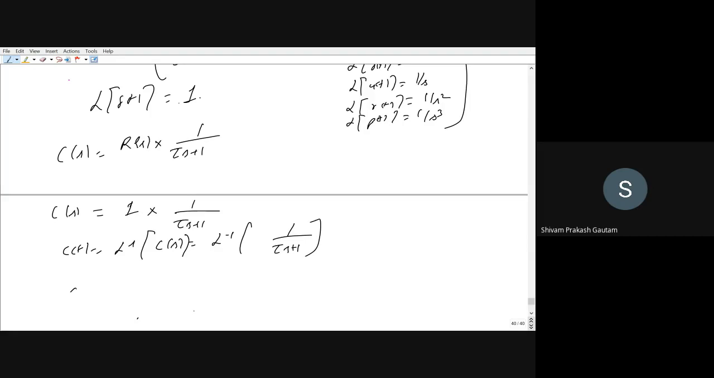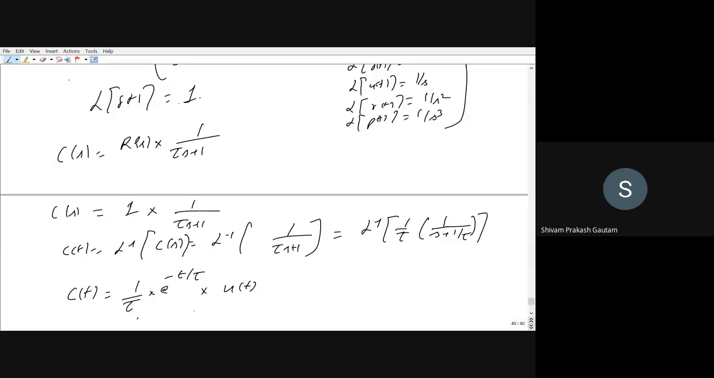I'm directly writing here c(t). If you take tau common, Laplace inverse of tau times 1 upon s plus 1 by tau. Can anyone tell me what will be the Laplace inverse of 1 upon s plus 1 by tau? So e to the power minus t by tau. Right. So 1 by tau into e to the power minus t by tau. So this is c(t).